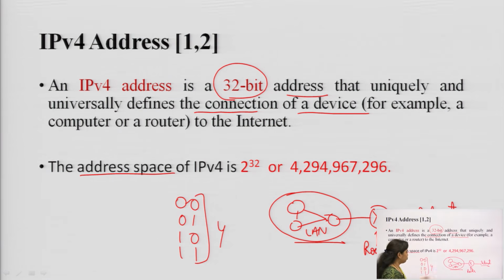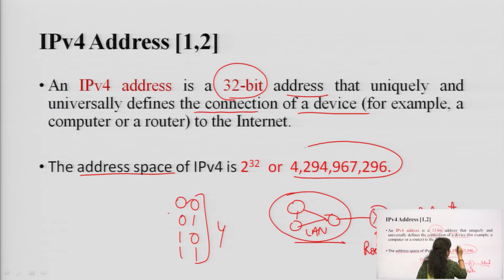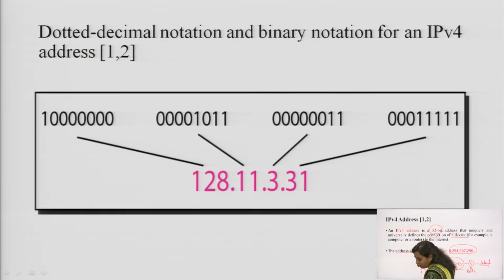Which means 4 different combinations are made using 2 bits of information, and here we are considering 32 bits. So, 2 to the power 32 is the address space, which is going to give us this many addresses, meaning this many combinations, or this many computers connected to each other, each having its own unique address. So, that is the concept of IPv4 address.